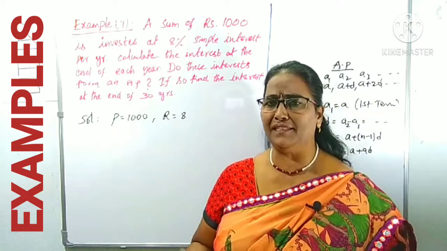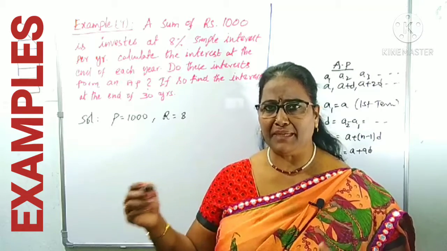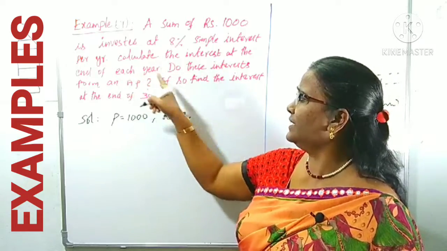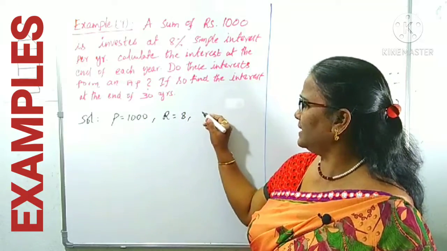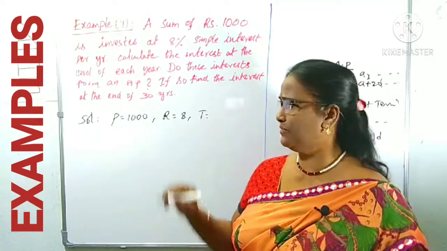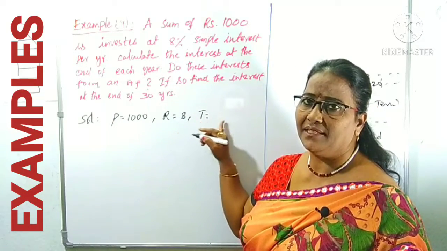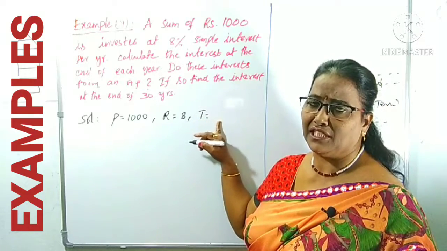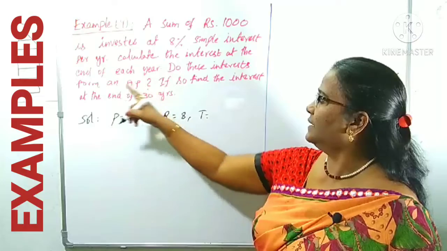Okay, percent means per 100. Generally you calculate interest per 100 only. And then the interest at the end of each year. Year we generally take as the letter T. T is the first year, maybe second year, third year. For the first year we take 1, for the second year we take 2. This is called the time period: 1 year, 2 years, 3 years, like that.